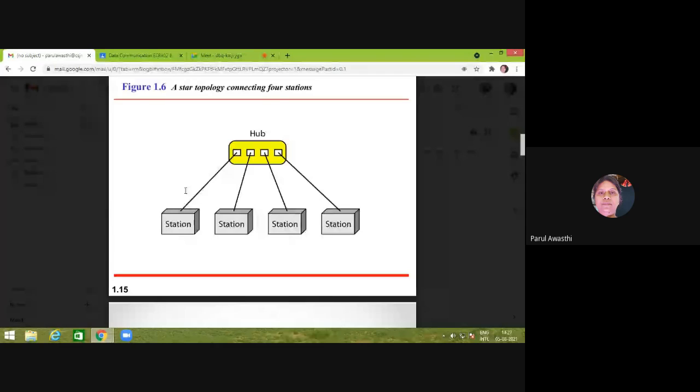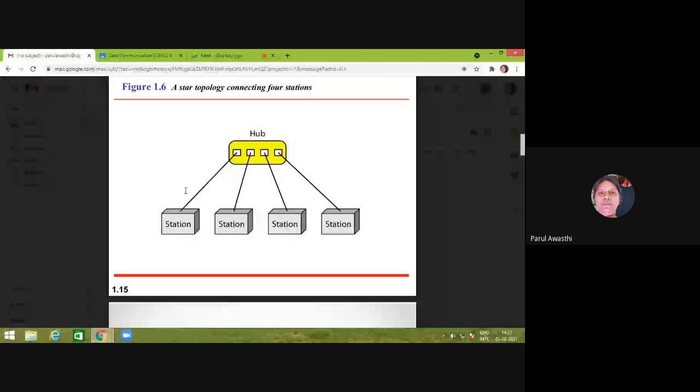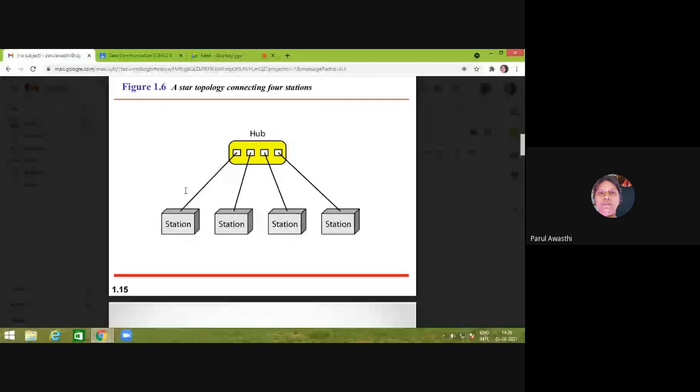And a hub may be an active device, it may be a passive device, right? A hub can be an active hub or a passive hub. A passive hub only provides you a series of relays which provide a connection between a number of ports so that data can be transmitted. That's it. That will be called a passive hub. An active hub has some active electronics in it, meaning it has some processor and some memory, so that if required, it can store the data in it, and then in future we can retrieve the data via the hub. That will be done with the help of an active hub because it has a processor and it has a memory.